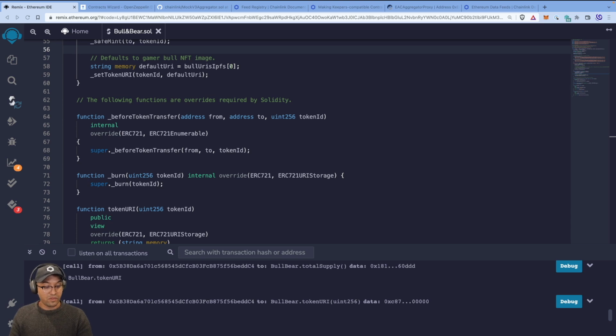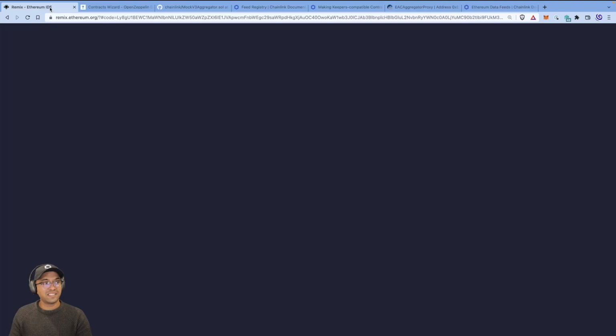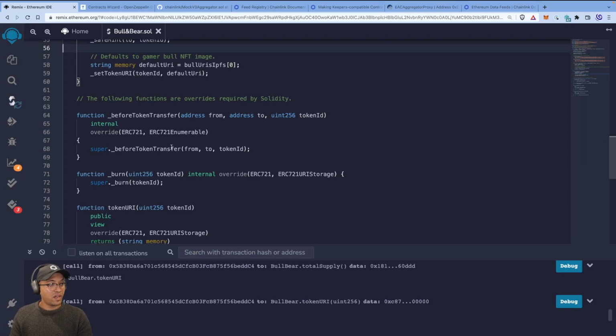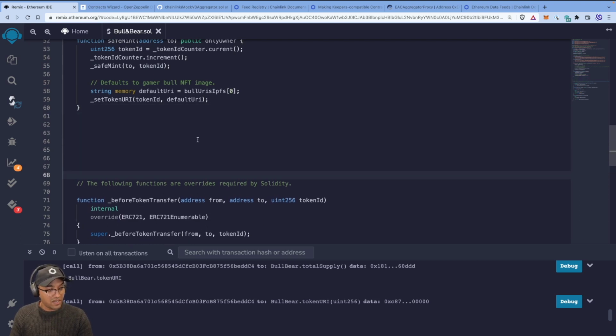But the main things that we need to do here, if you remember, making a keepers compatible contract requires two things. It requires check upkeep, and perform upkeep. So let's get to that because it's important that you understand all that. I'm going to just put some space in here for the overrides required by Solidity that we got out of OpenZeppelin, because we don't really need that for most of this. So let's call check upkeep, which is part of the keepers compatible interface that we need to implement.